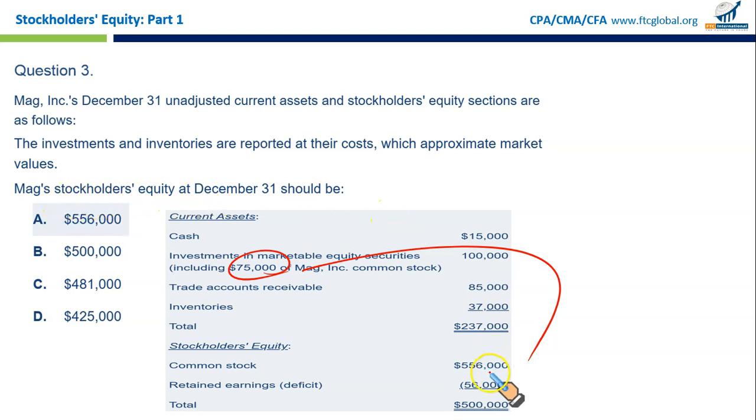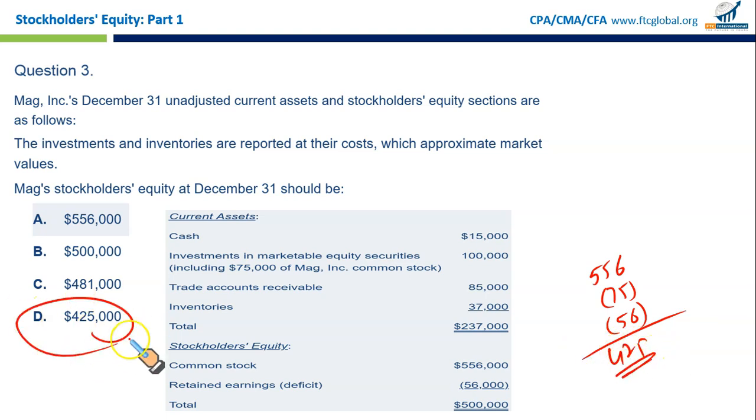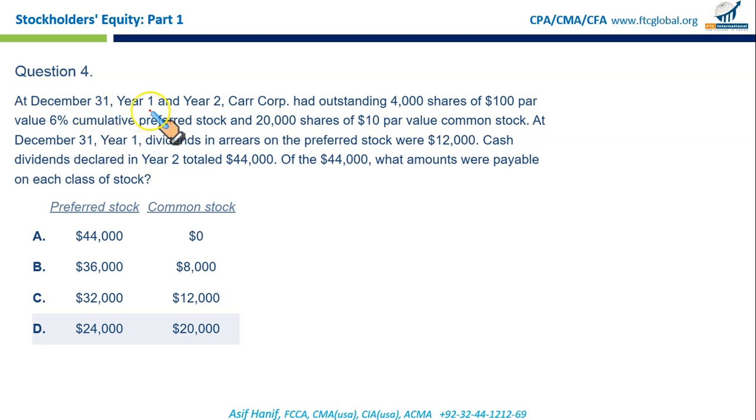So this is misreporting. So what are we required to do? Stockholders' equity. This is your equity, 556. From this, we need to deduct the 75 for treasury stock, and we need to deduct this negative figure for retained earning. In fact, it's a deficit. So if you simplify, what you get is 425. That's your answer, D.